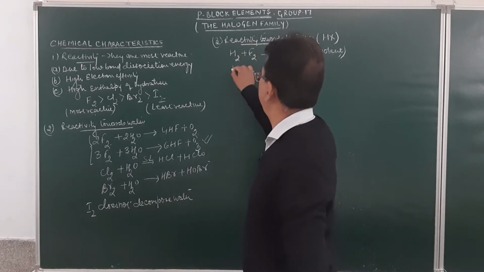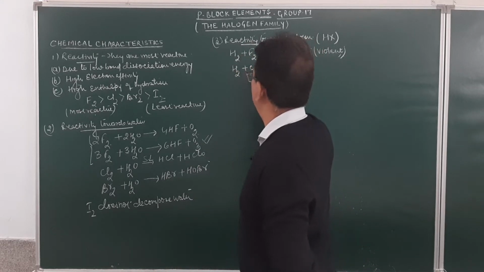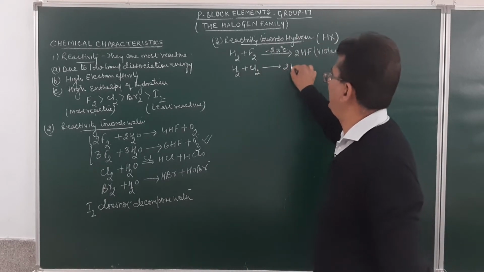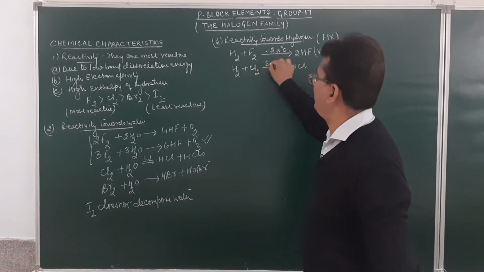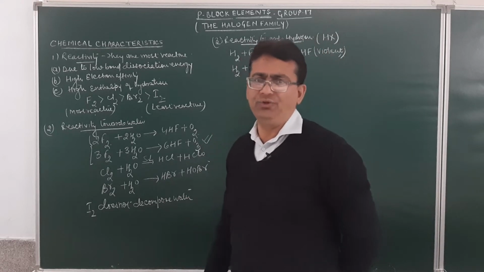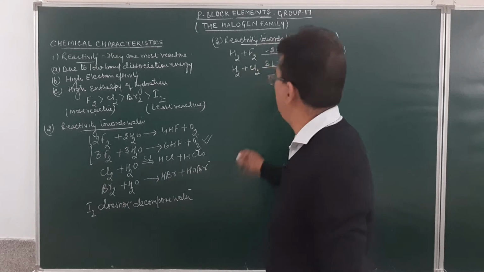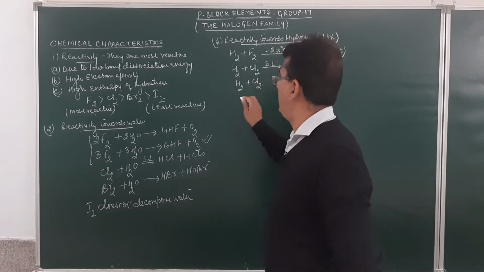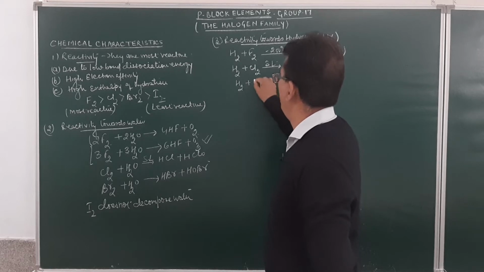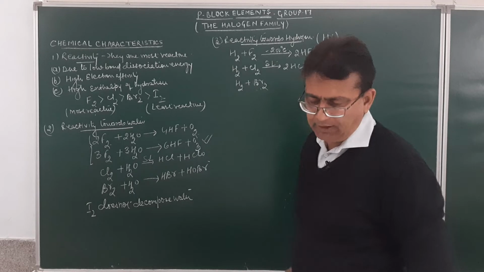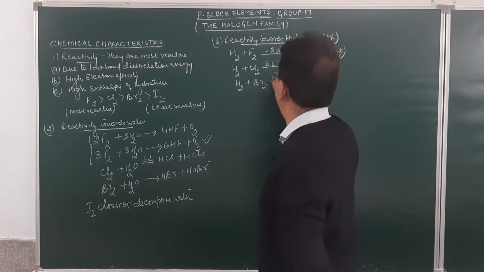Similarly, hydrogen when reacting with chlorine forms hydrogen chloride. The reaction takes place in the presence of sunlight. So you may see that the reaction of fluorine is fast as compared to chlorine. If hydrogen is made to react with bromine, in this case you may require a platinum catalyst.